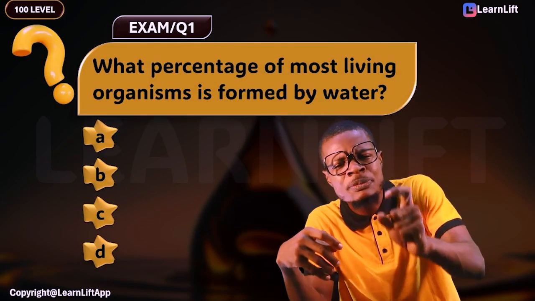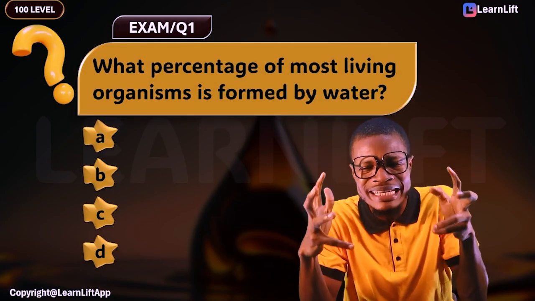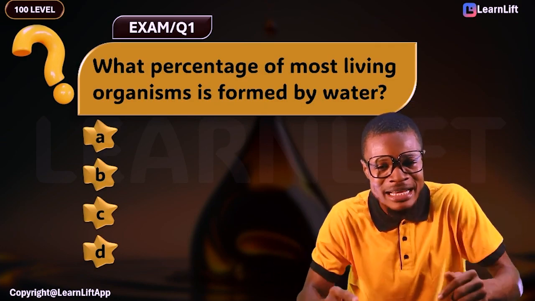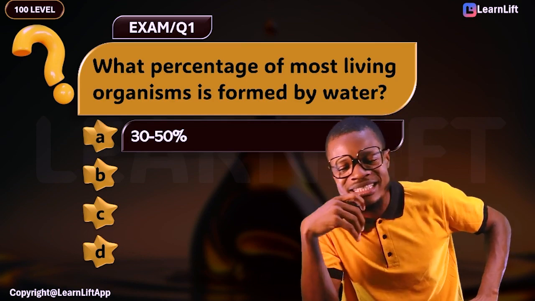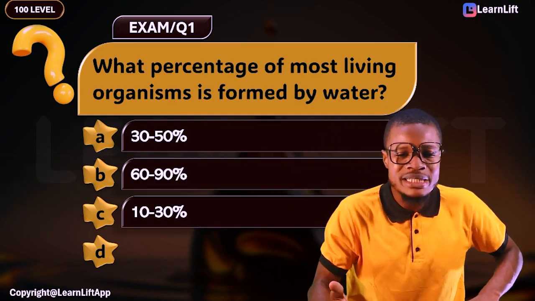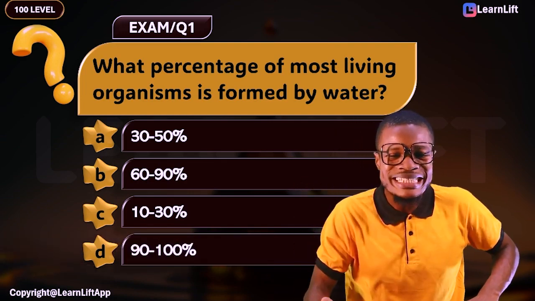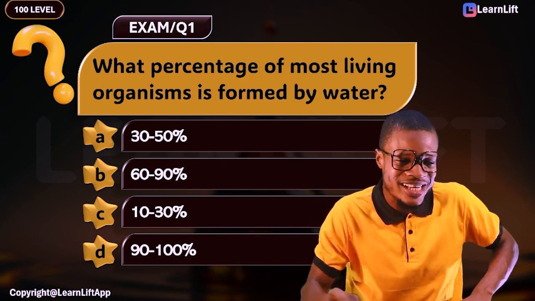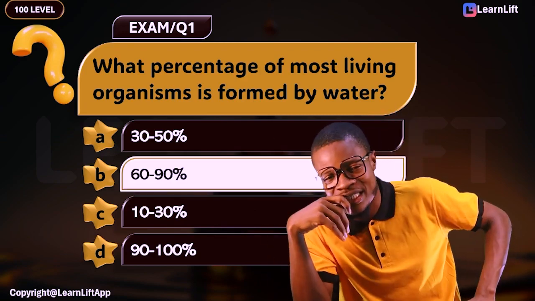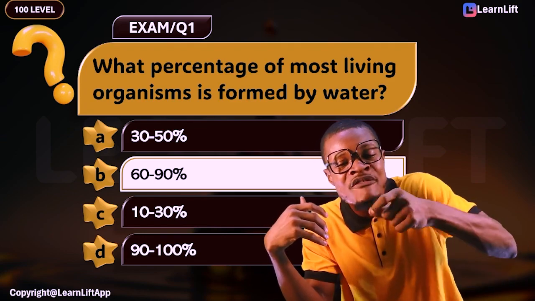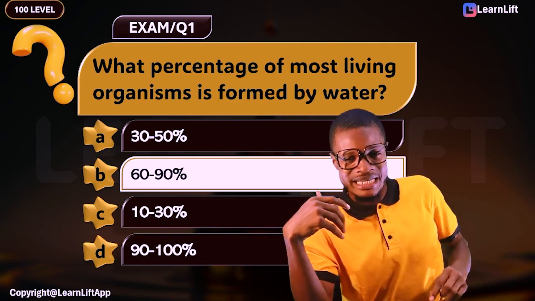Exam question 1. The question here says, what percentage of most living organism is formed by water? Yes, don't go back. I expect you by now to know this. Option A says 30 to 50%. Option B says 60 to 90%. Option C says 10 to 30%. Option D says 90 to 100%. What's the correct answer? Of course, choose your answer. Yeah, you are correct. 60 to 90% is the correct answer. So you see, this is how they ask their questions every time. So every fiber of this class must digest in you.